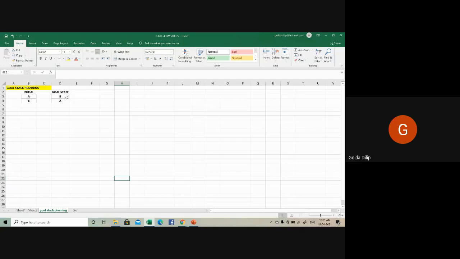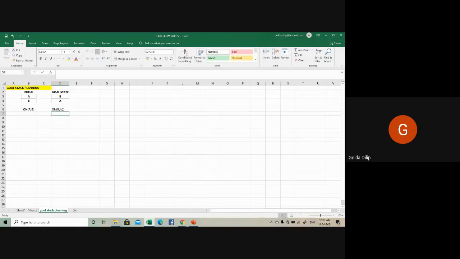Okay, this is your goal state. So how will you represent your initial state? Using STRIPS representation, I can put it as on(A, B). When I say on(A, B), it means A is on top of B. So what is the STRIPS representation for the final state? My final state representation can be on(B, A), right?